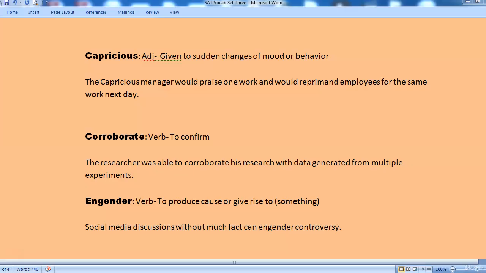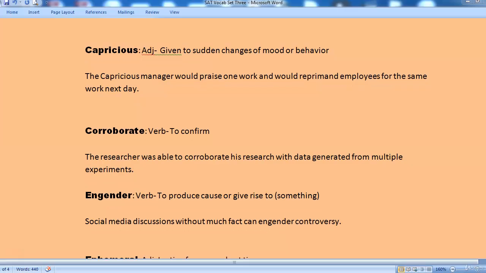Engender. Engender is a verb and it means to produce, cause or give rise to something, generally used for a thing. Social media discussions without much fact can engender controversy. We all understand. It happens like this in almost all parts of the world. Okay, so in today's world, social media discussions can engender controversy.